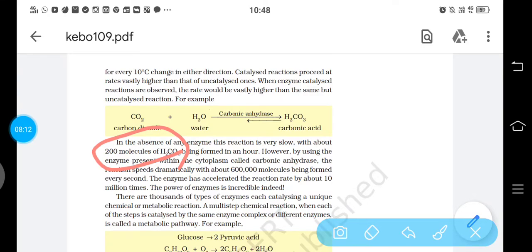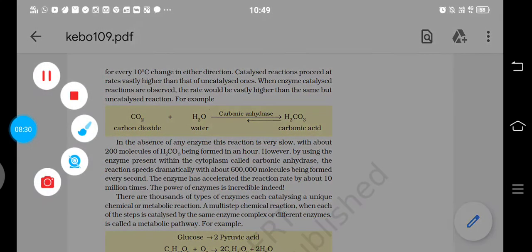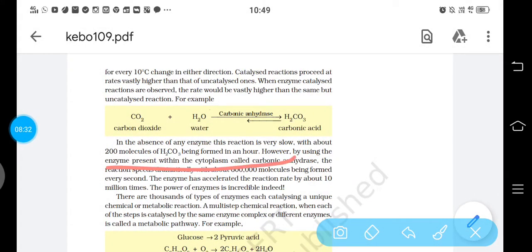But when you do it with the help of the enzyme called carbonic anhydrase, at that time these molecules will increase from 200 to 6 lakh molecules. And we can see per second, that is every second, and that 200 molecules were in an hour. So we can see what the rate of reaction is. It is too high.